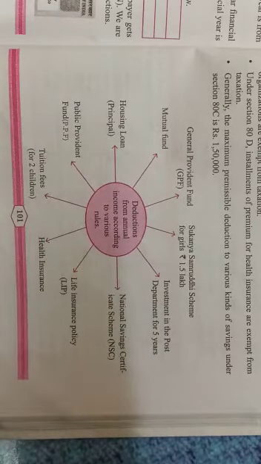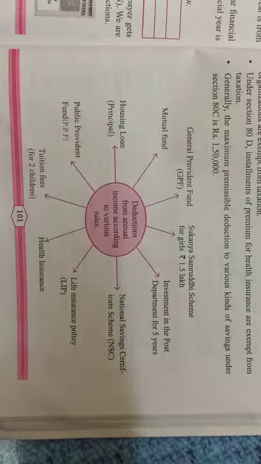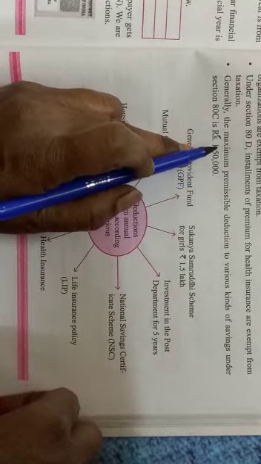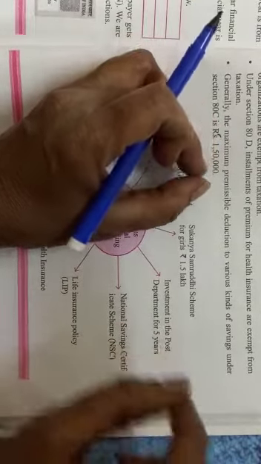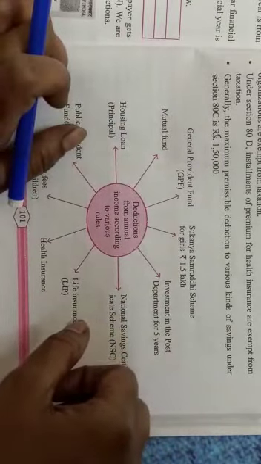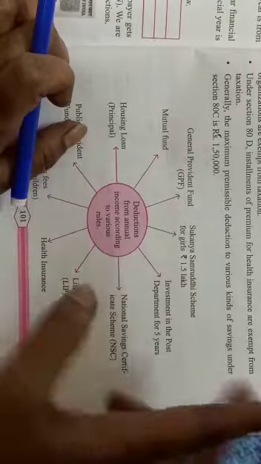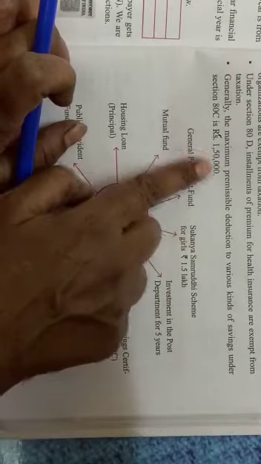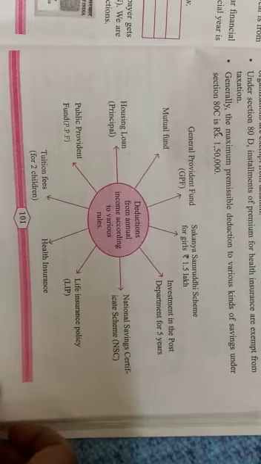But according to government rule, only for the amount 1,50,000 are you exempt from income tax. Only that particular amount will be subtracted from the annual income. If it is 2 lakh, on the extra 50,000 beyond 1,50,000 you will have to pay the tax.